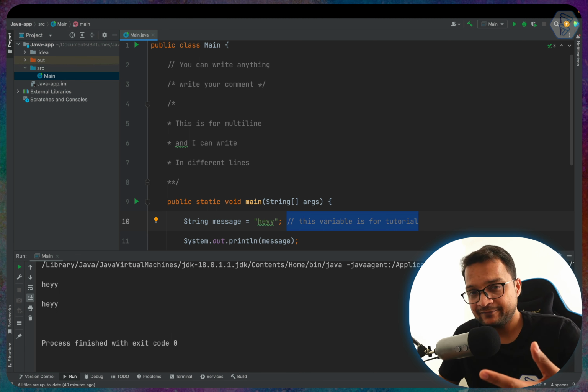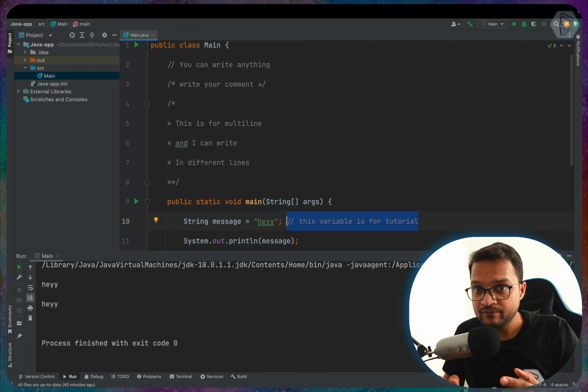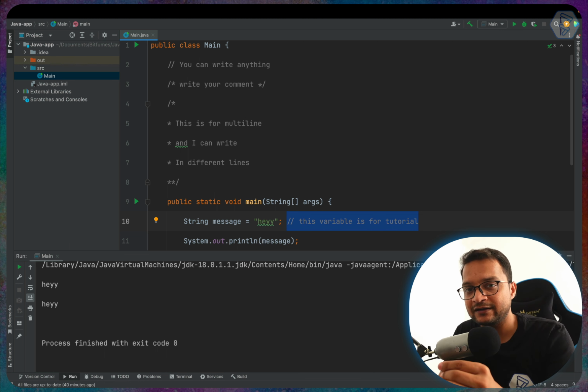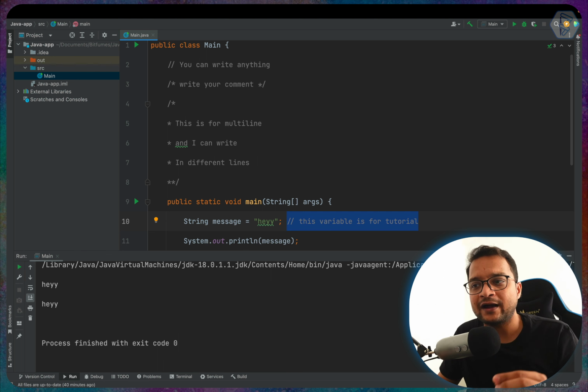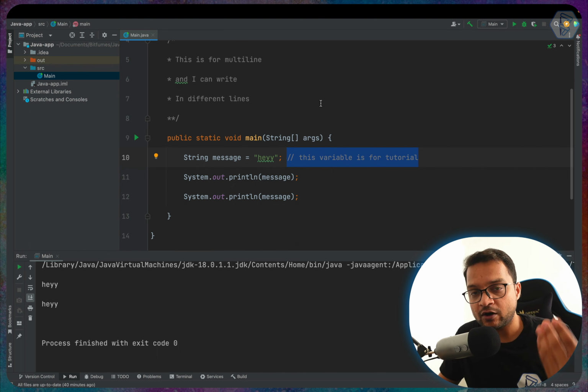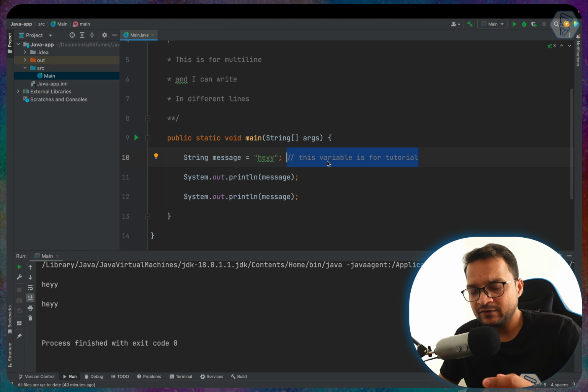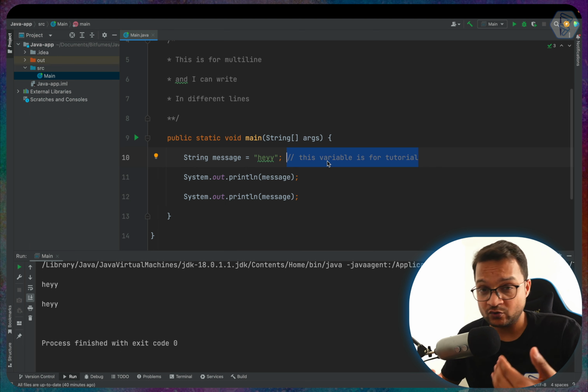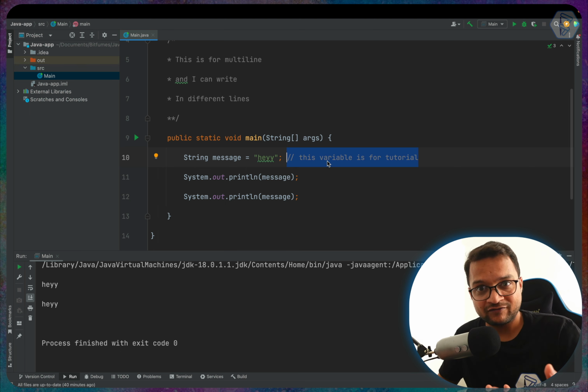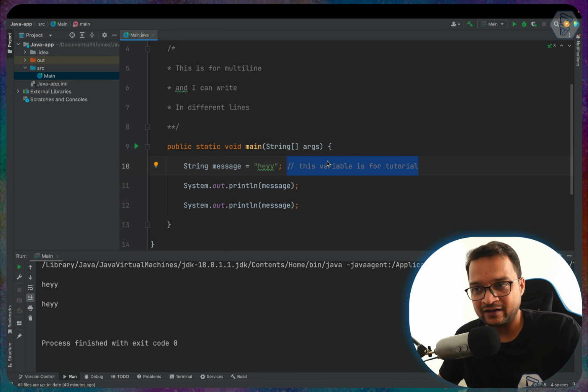So it depends. If you are working in a team, then yes, you need to write comments so that if someone else is reading your code, you can provide some extra information about what that code can do or why you have written that code. So that will be useful. But if you are just writing code for yourself, or you are the solo developer, no need for the comment.